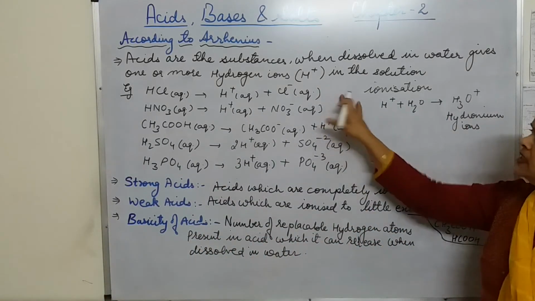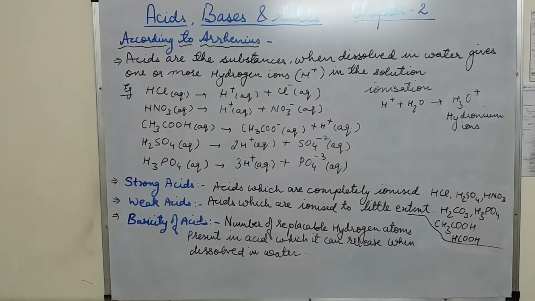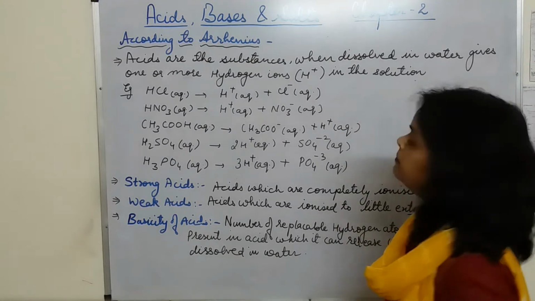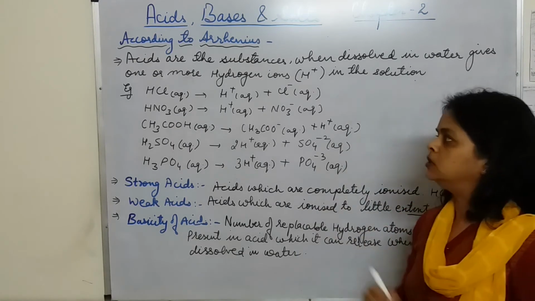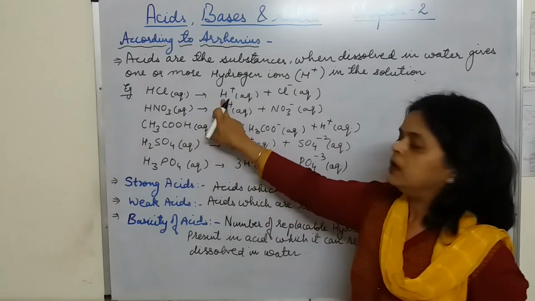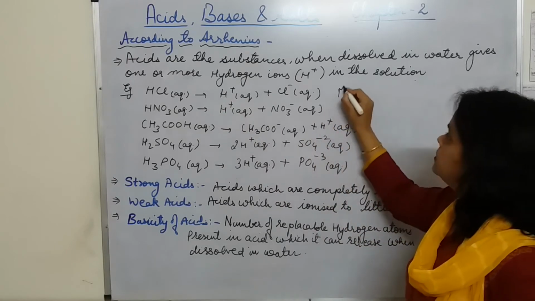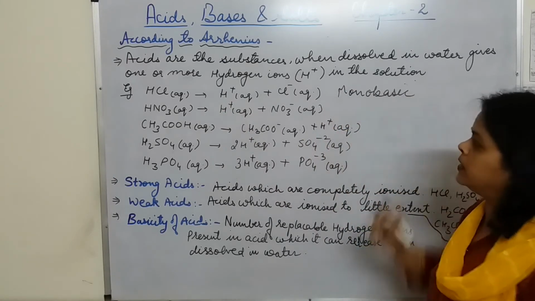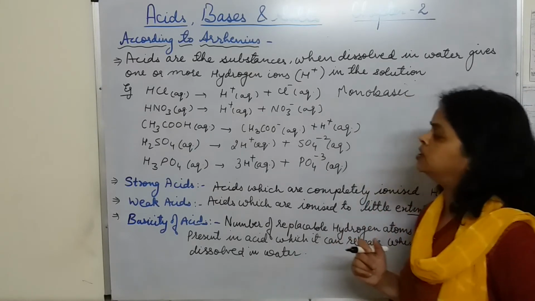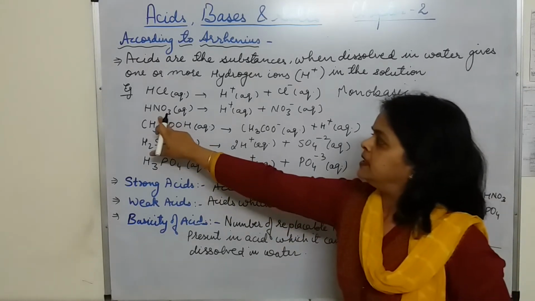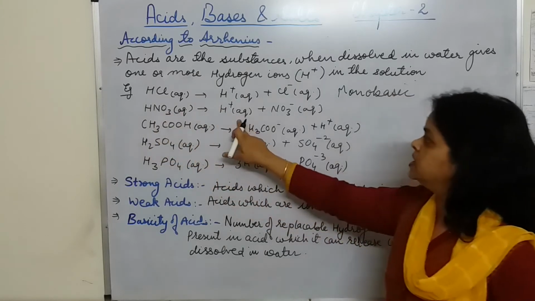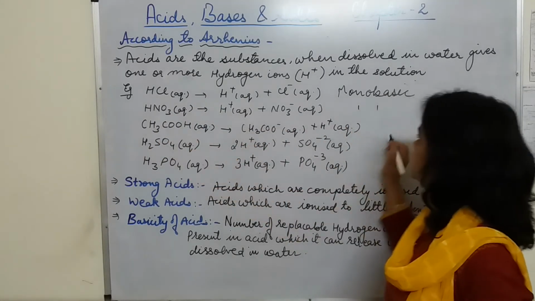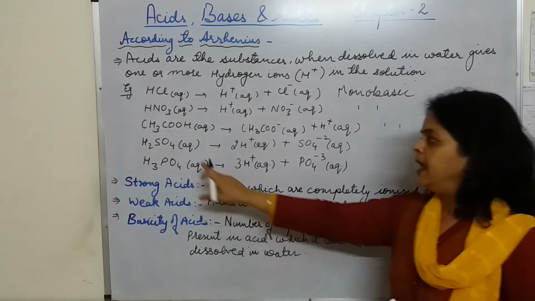So here we can see how acids are monobasic, dibasic or tribasic. Here it is giving 1 H plus ion, so it is monobasic. It has only one hydrogen which can be replaced. This one is also giving 1 H plus ion, so this is also monobasic. CH3COOH is also monobasic.